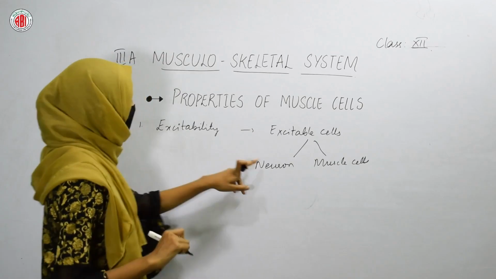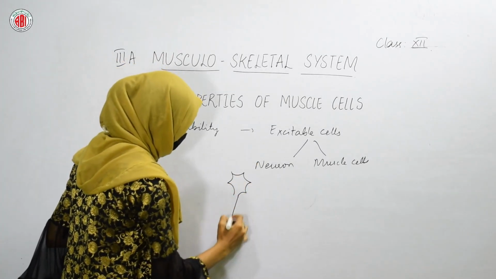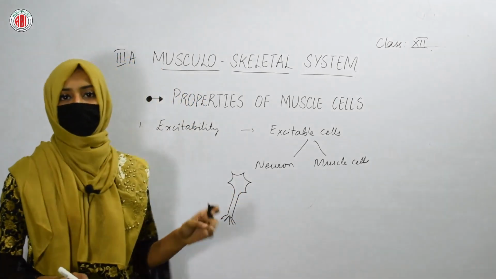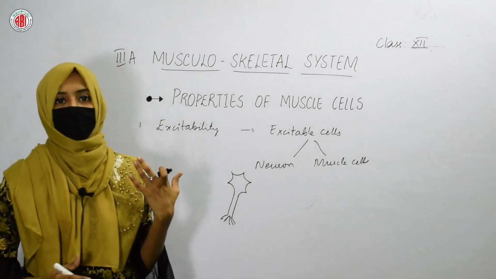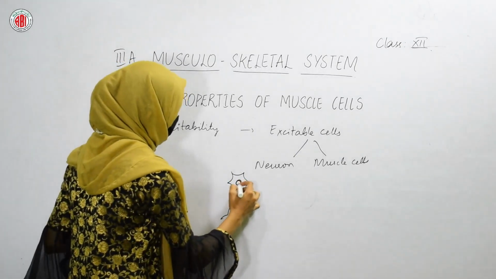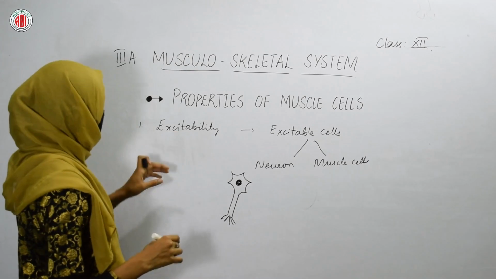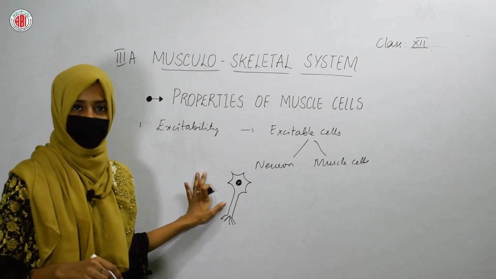So how is the property of excitability shown by the neuron and muscle cells? Let us see. When you see the neuron, the main function of the neuron is to generate signals, and when those signals reach the brain, they command the muscles to show their action. The generation of the signals by these neurons is called excitability, so we can call these neurons excitable cells.